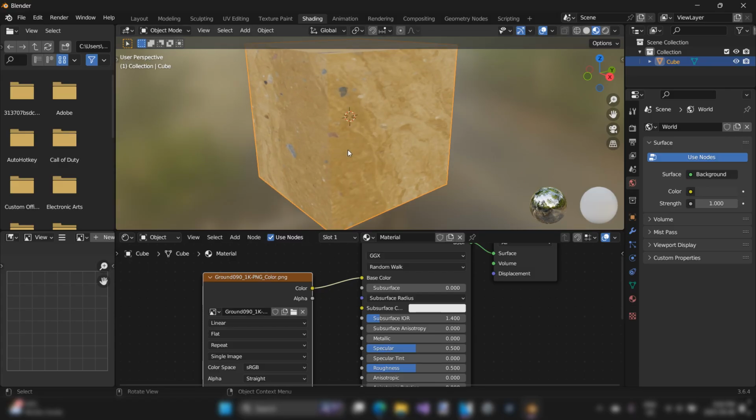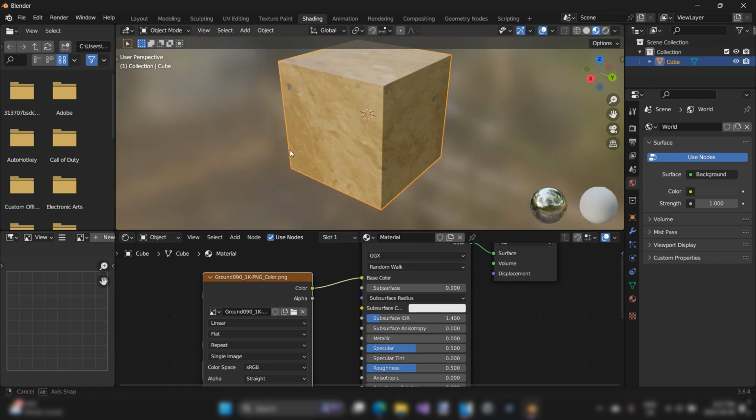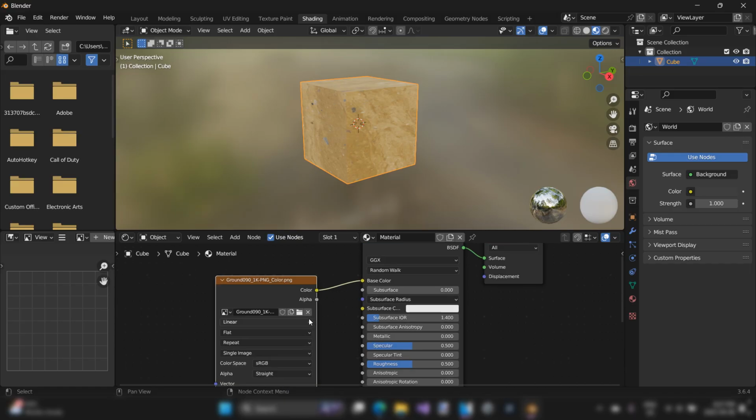Now, if your texture does not look good, like maybe it's stretched or something like that, you may just need to play with some of these properties in order to make it look the way you want. For example, sometimes if you have a really small mesh and your texture is really big, it might be really stretched and you can't really see the detail. I don't want to change too much because I kind of like how my texture looks right now, and I don't want to lose that. But yeah, just play around with those settings if you're not liking what you see.